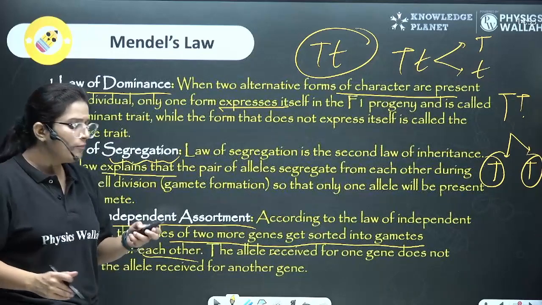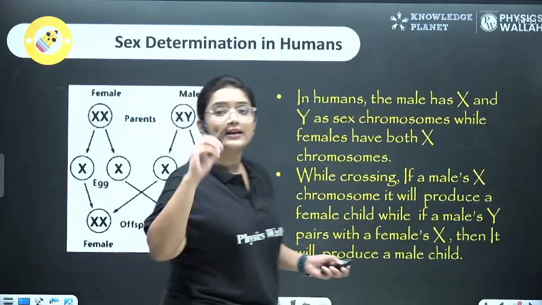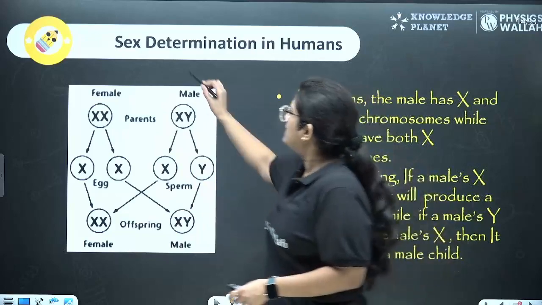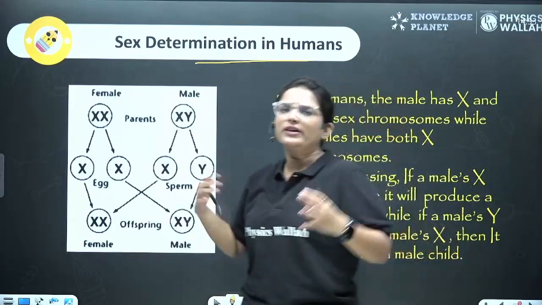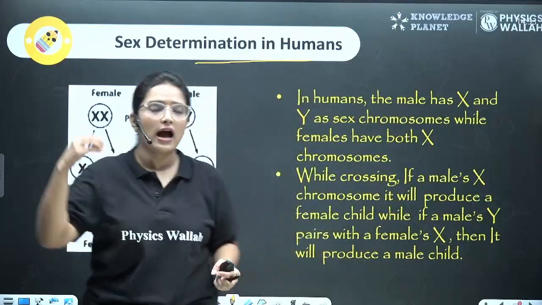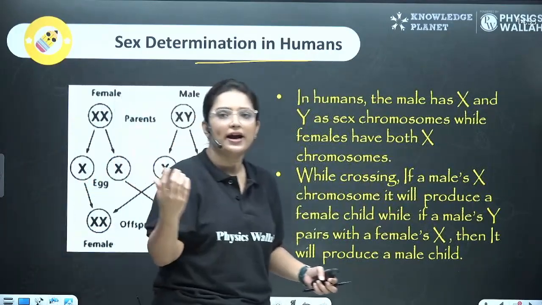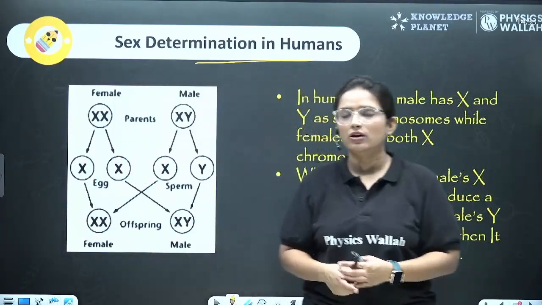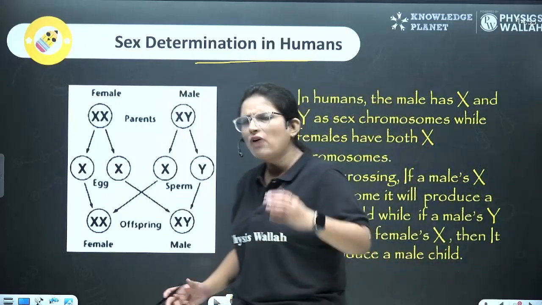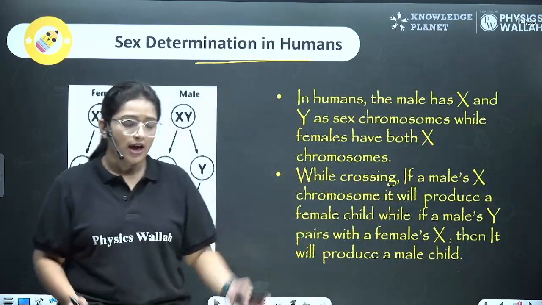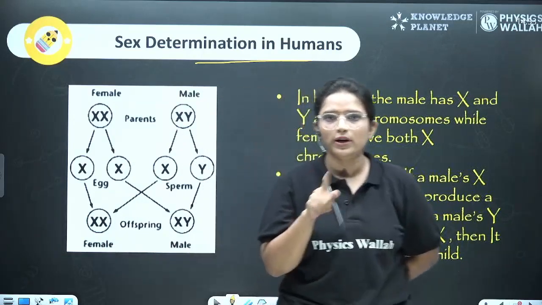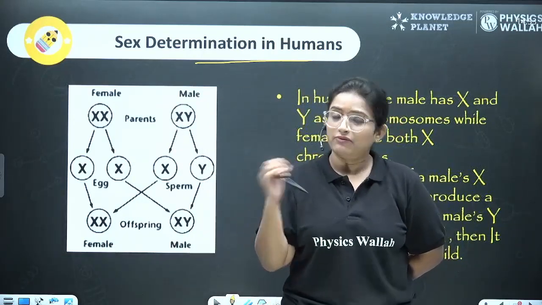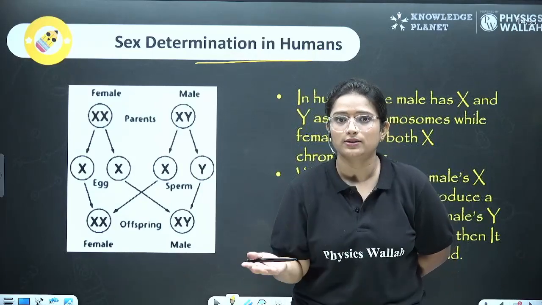Now, we are moving forward to the last concept, and that is very important, which is sex determination in humans. We have studied a lot of it, right? Like eye color, hair color, hairline. But then, how would we determine the sex, the gender? Oh, nice baby. But whether this baby would be a girl or a boy, can we determine it before its birth?